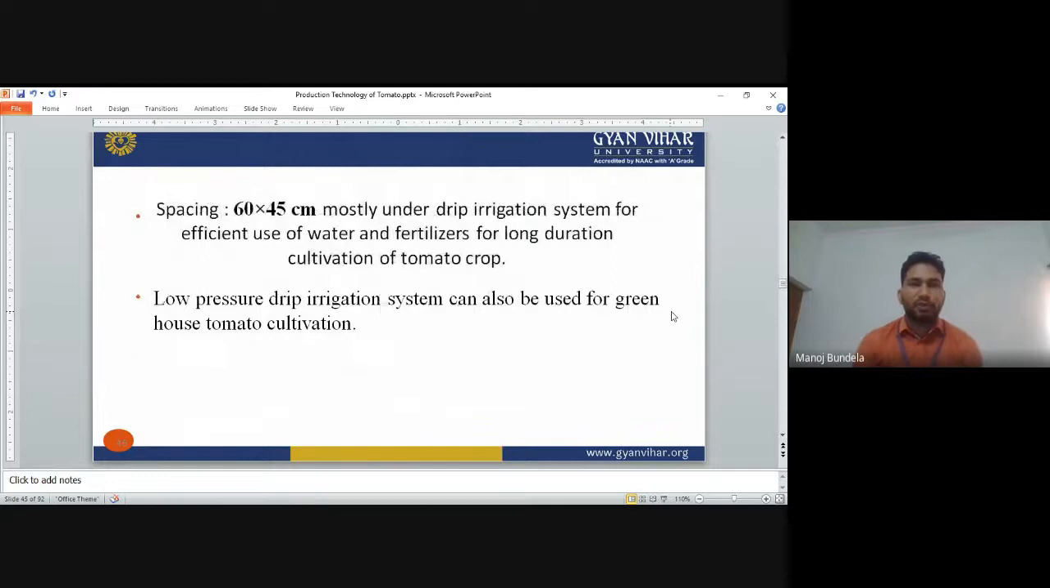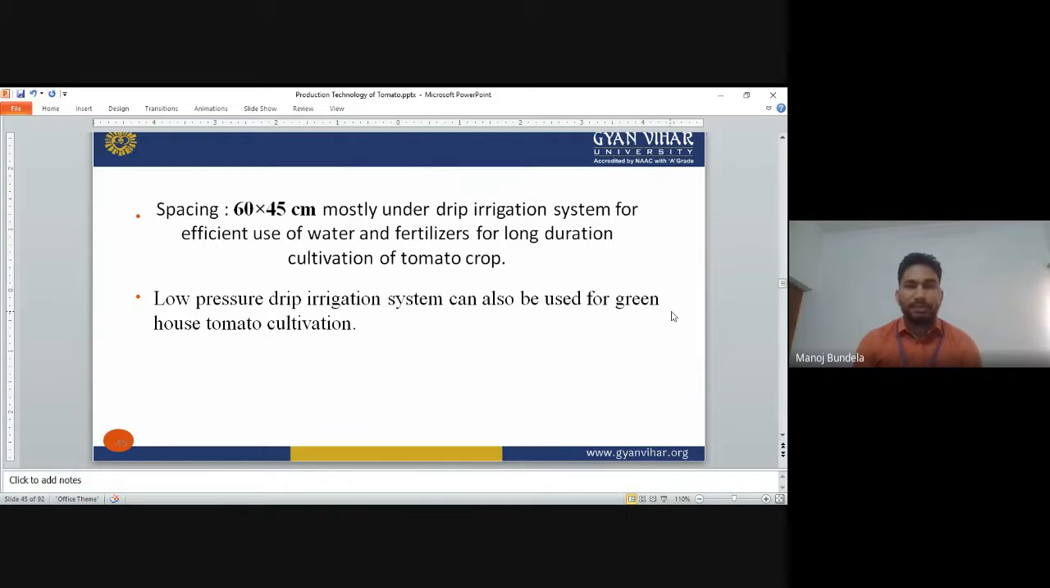Spacing of 60 by 45 centimeter is wide, which means plant to plant is 60 and row to row is 45 centimeter, mostly under the drip irrigation system, for efficient use of water and fertilizer for long duration cultivation of the crop. We can also take 45 by 45, 60 by 60, or 30 by 45. But if we are preparing the nursery bed and supplying water through drips, then 60 by 45 is the best.